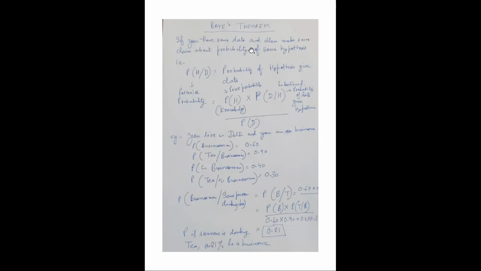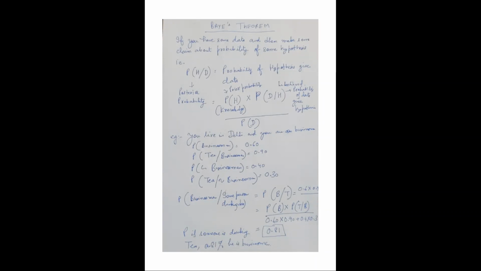If you have some data and then make some claim about the probability of some hypothesis, what is the meaning? Let us say you develop some hypothesis in your mind. So what is the hypothesis? Let's say in the city of Delhi, I want to find out how many people are businessmen.